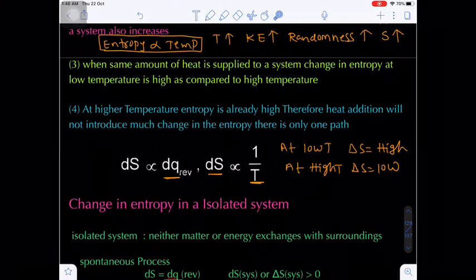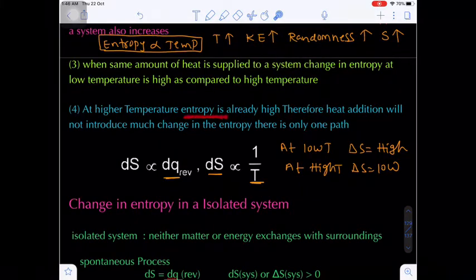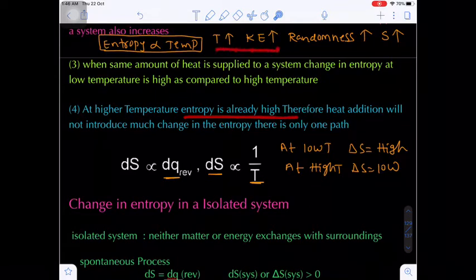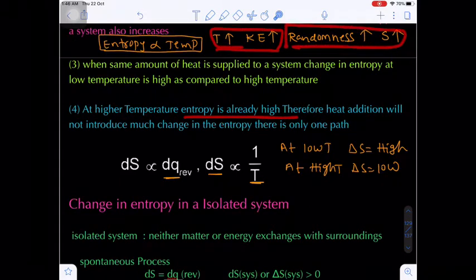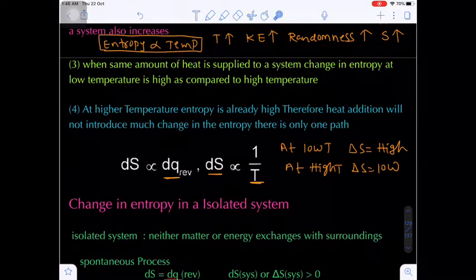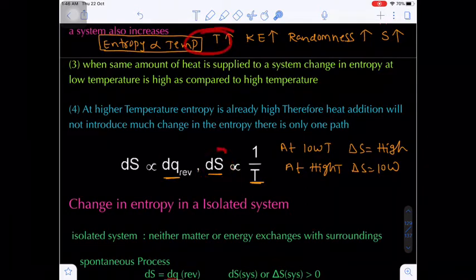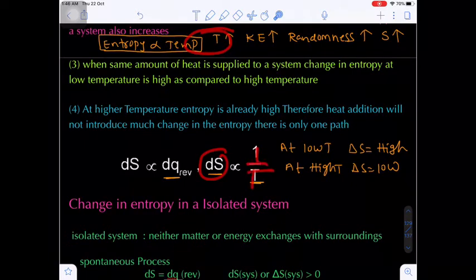Are you getting my point? At high temperature, entropy is already very high, because as the temperature increases, kinetic energy increases, randomness increases, so entropy increases. Since it is already very high, heat addition will not increase the entropy much. That means only a small amount of entropy will increase at high temperature. So this is the actual difference between directly proportional and inversely proportional. Entropy is directly proportional to temperature, but the change in entropy is inversely proportional to temperature.